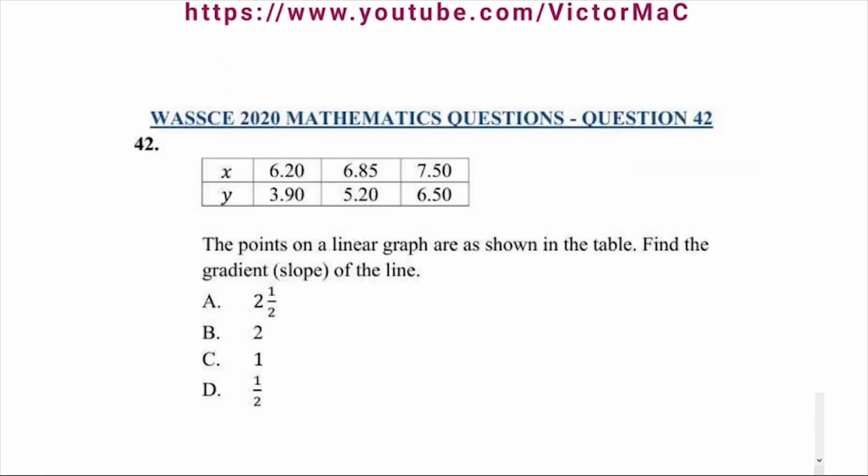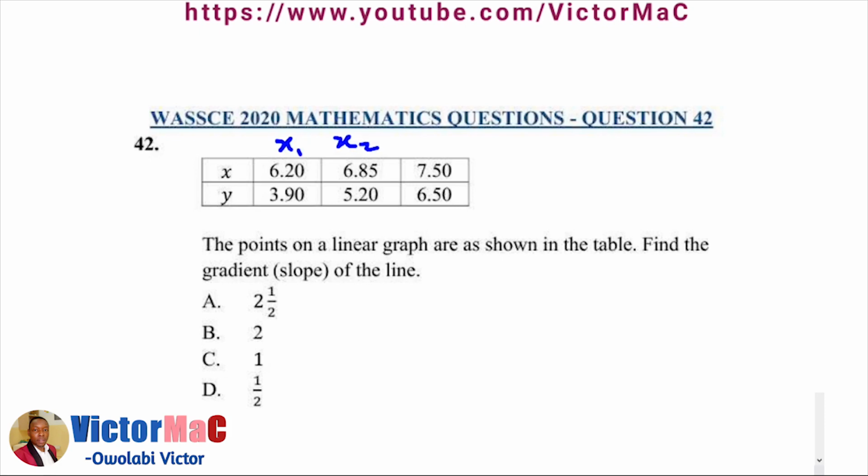Alright. WASSCE 2020 mathematics questions, question number 42. The points on a linear graph are shown in the table. Find the gradient or slope of the line. So this is x1, x2, y1 with corresponding y2. The formula for finding the gradient of a line passing through 2 points is given by y2 minus y1 over x2 minus x1. It is the change in y over the change in x.